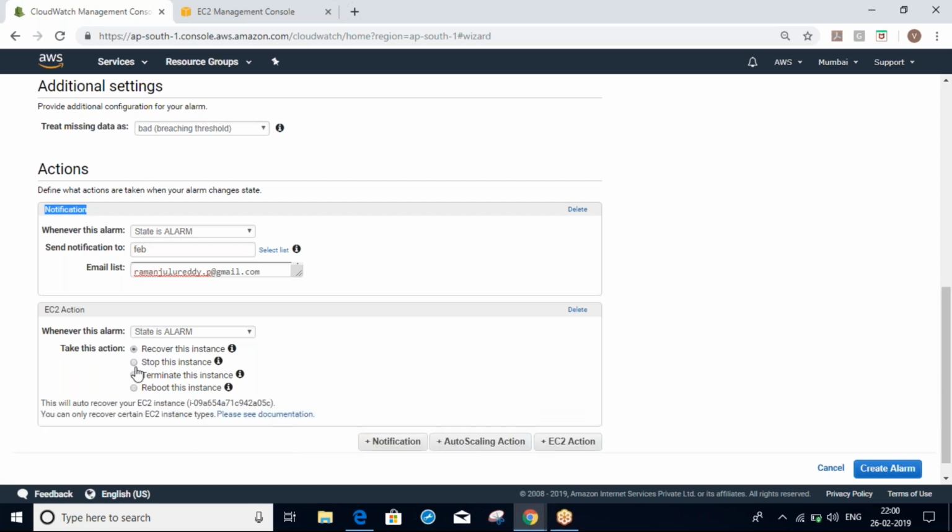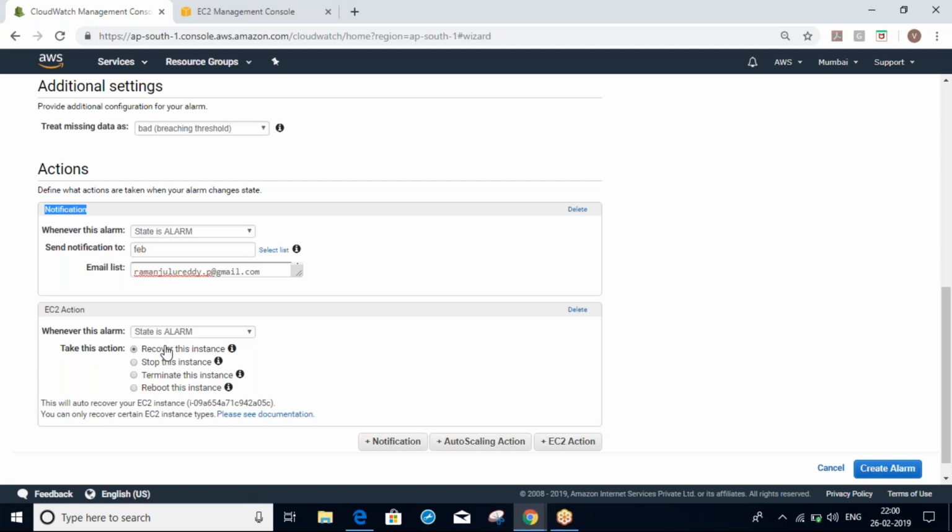Recover will work only for status check failures. For CPU we can't use it. Recover means if your instance's status check fails, then only it will recover to a new instance.